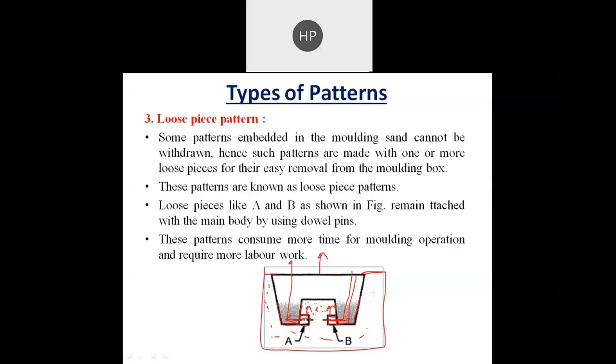This type of pattern is known as a loose piece pattern. Here it will be joined, but that joint is a loose joint. This joint over here is a loose joint, held only by a dowel or any other pin, so that we can easily remove it. And that is how we can make this possible.